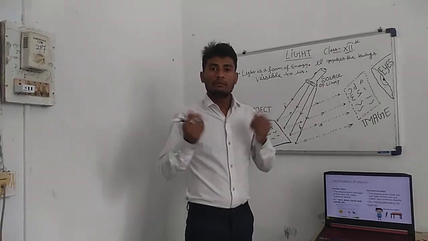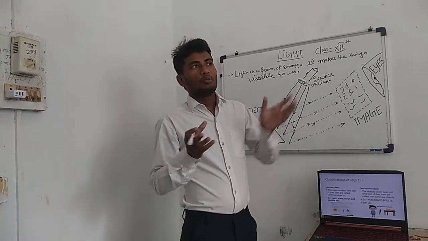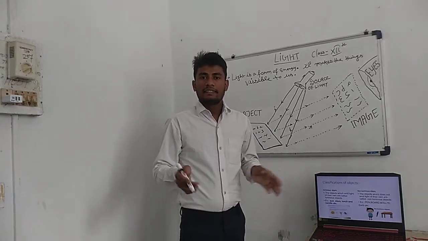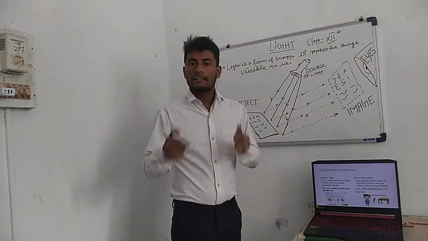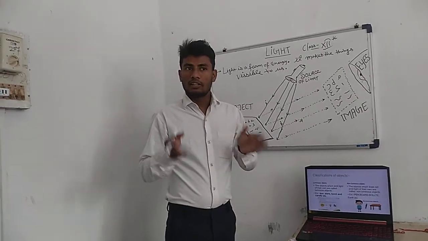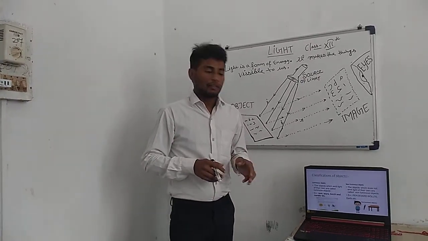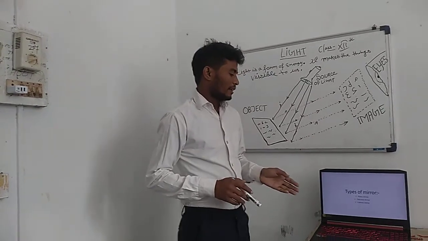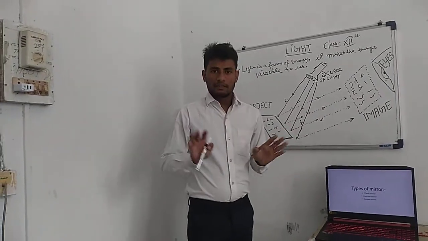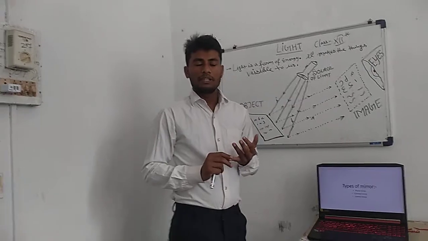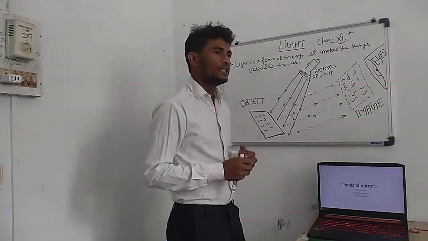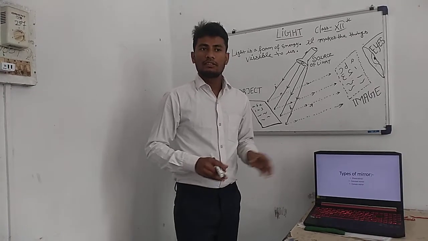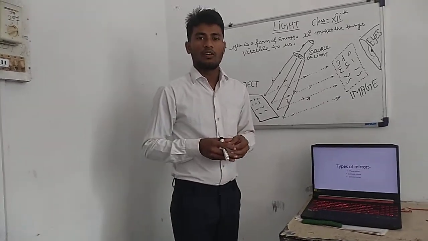But how does it emit light? Actually, the moon absorbs the light from the sun in the day, and in the night it reflects it. So the moon is a non-luminous object. Our next topic is types of mirror. There are basically three types of mirror: plane mirror, concave mirror, and convex mirror. We will read about these in the next class.